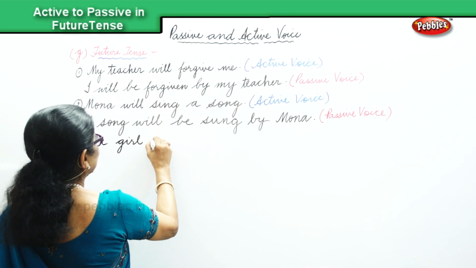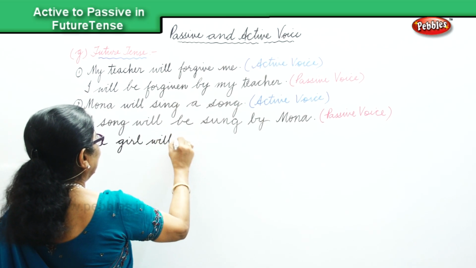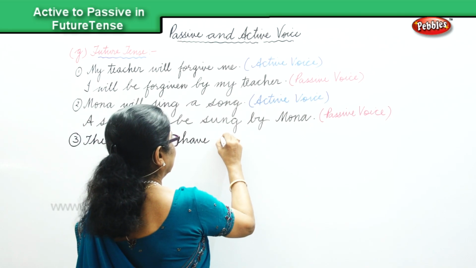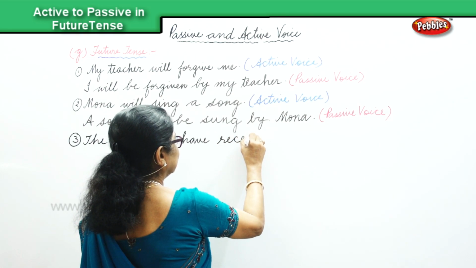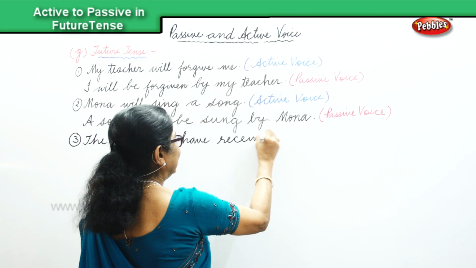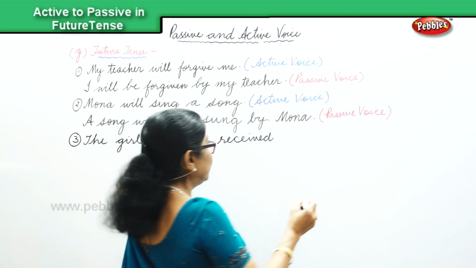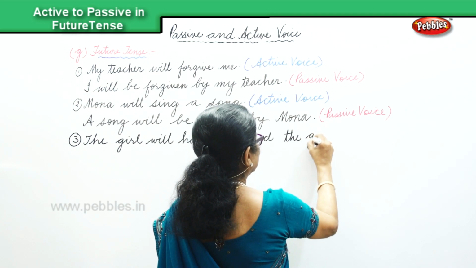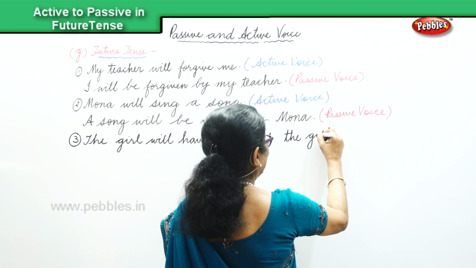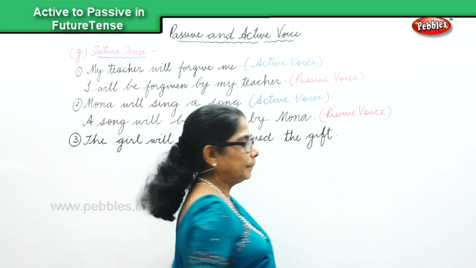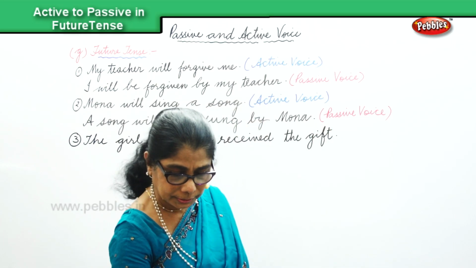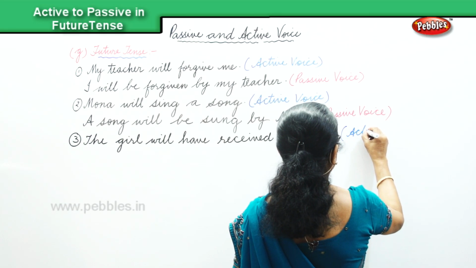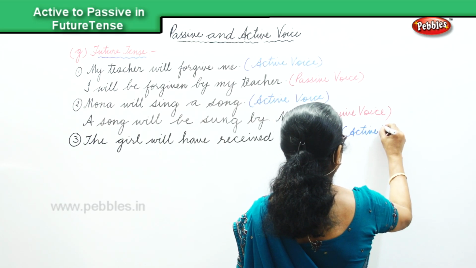The girl will have received the gift. The girl will have received the gift, and that is in the active voice. Active voice.